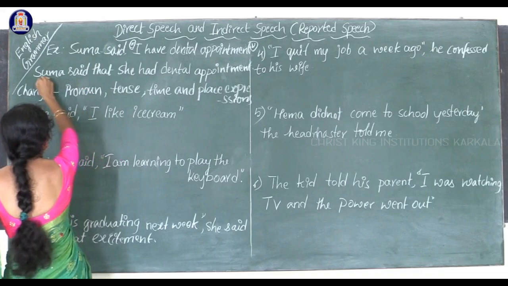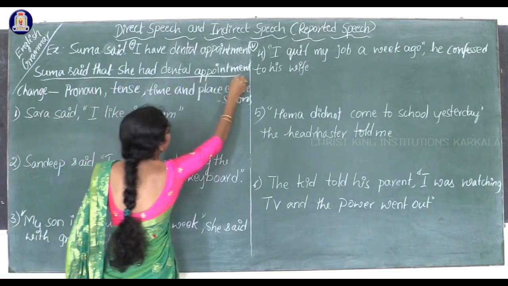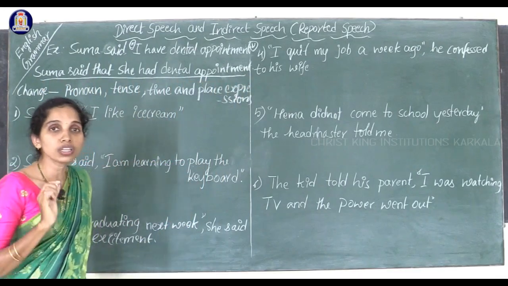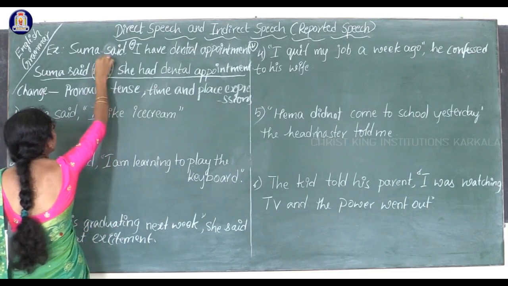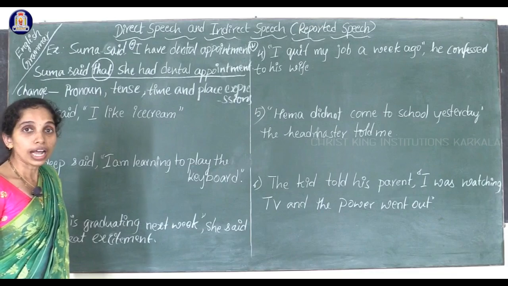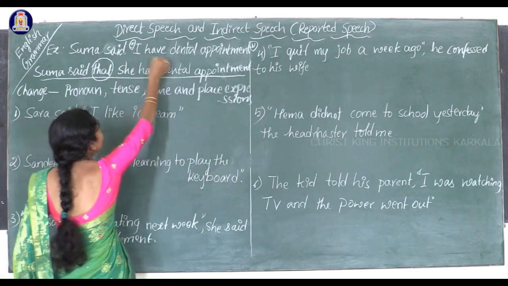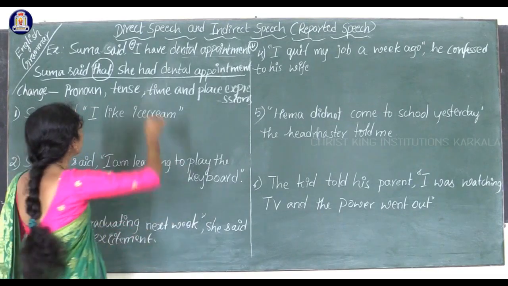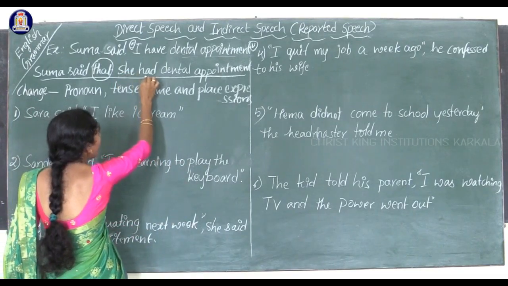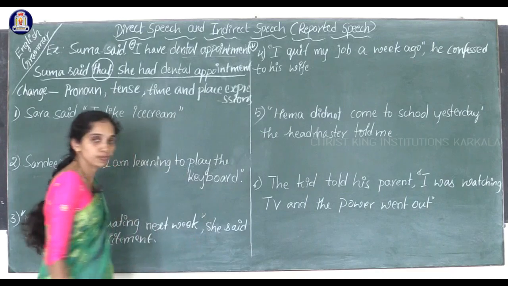In the reported speech, you can see no inverted commas are used, and we have used the substance from the direct speech, and we have said she had a dental appointment.